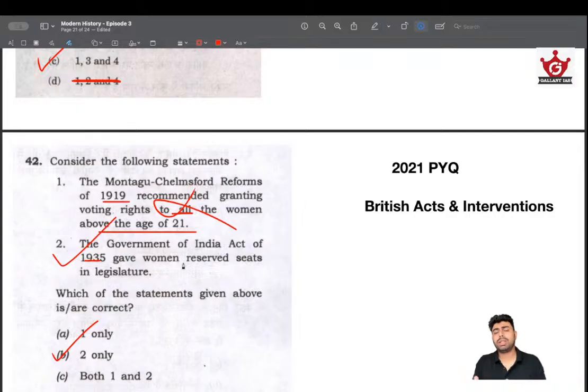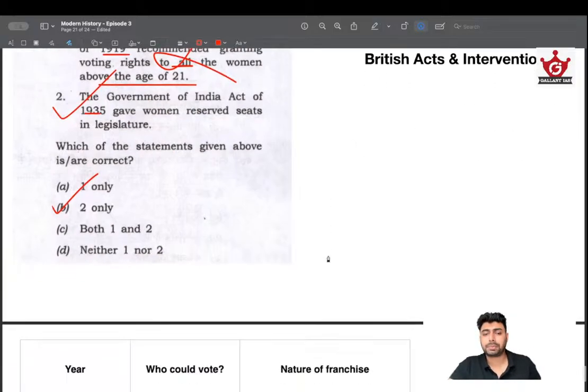So learn all these acts: 1909, the Minto-Morley Reform or Indian Councils Act of 1909, the Government of India Act of 1919, that is the Montagu-Chelmsford Reform, and the Government of India Act of 1935. Comparatively learn it, because every act is an increment over the other in terms of the number of Indians in the Executive Council, keeping the official majority, things like that. So make a comparative list and learn it, and make a qualitative assessment also.